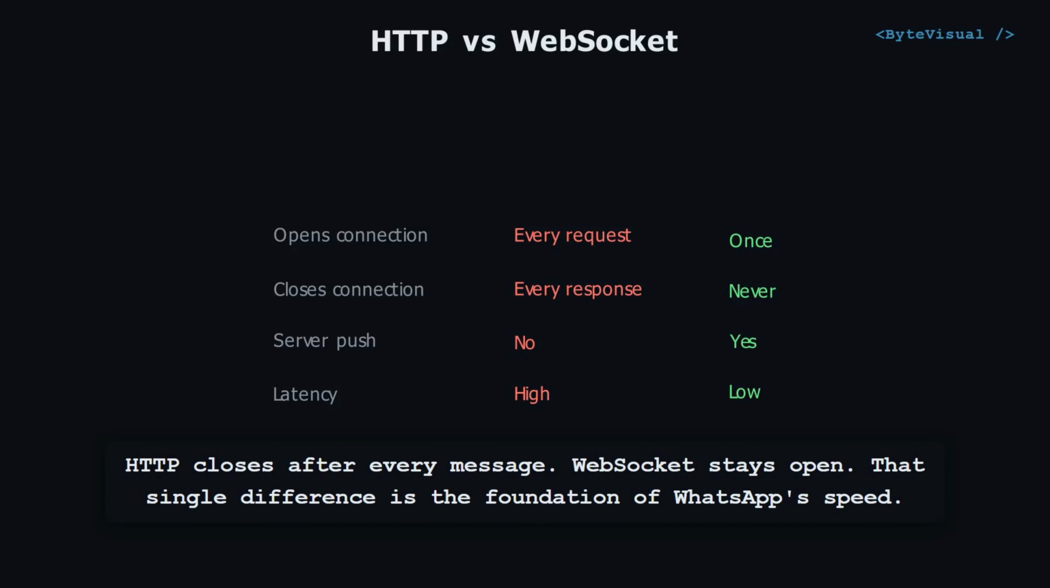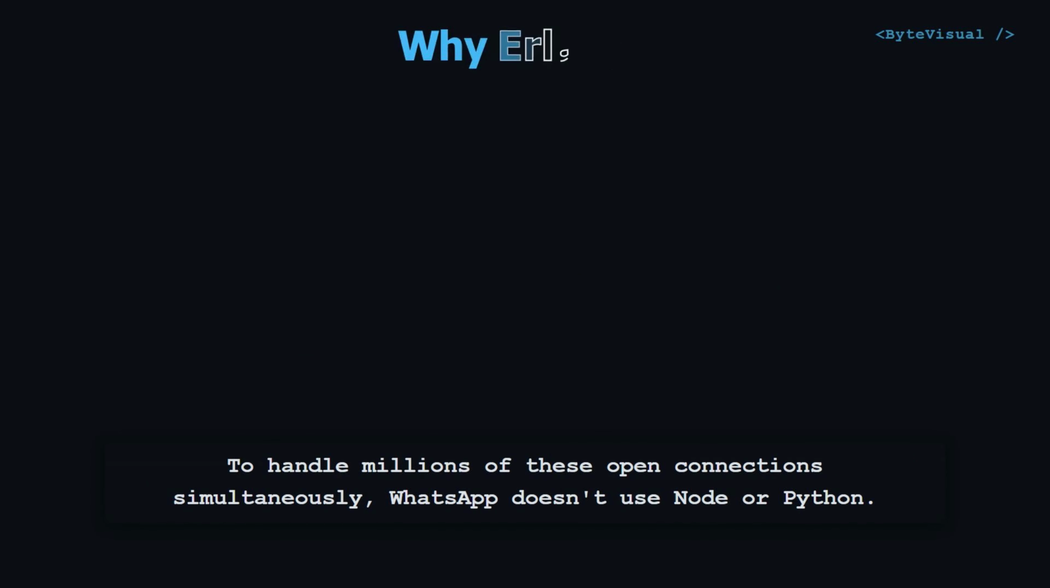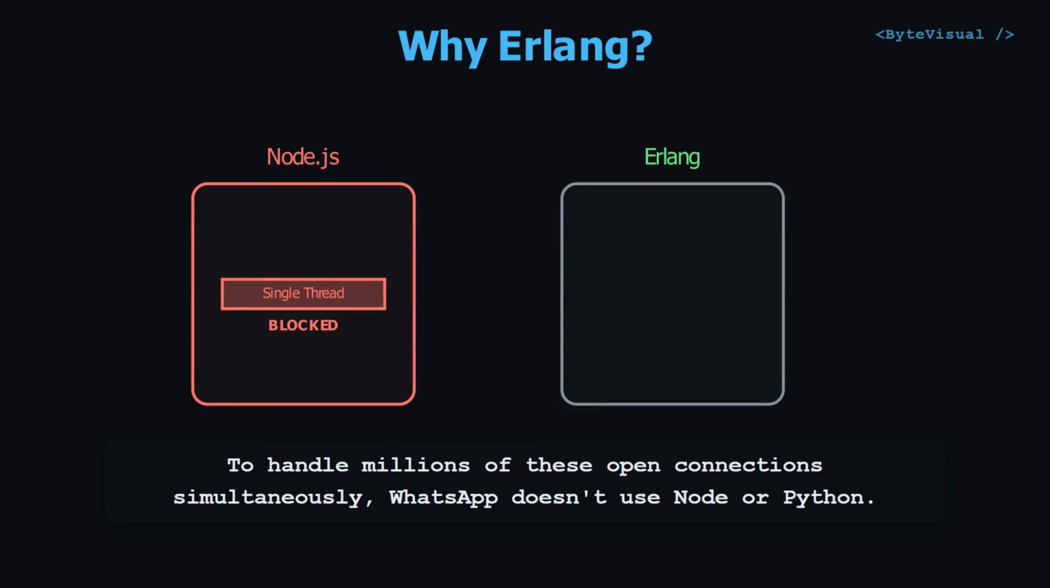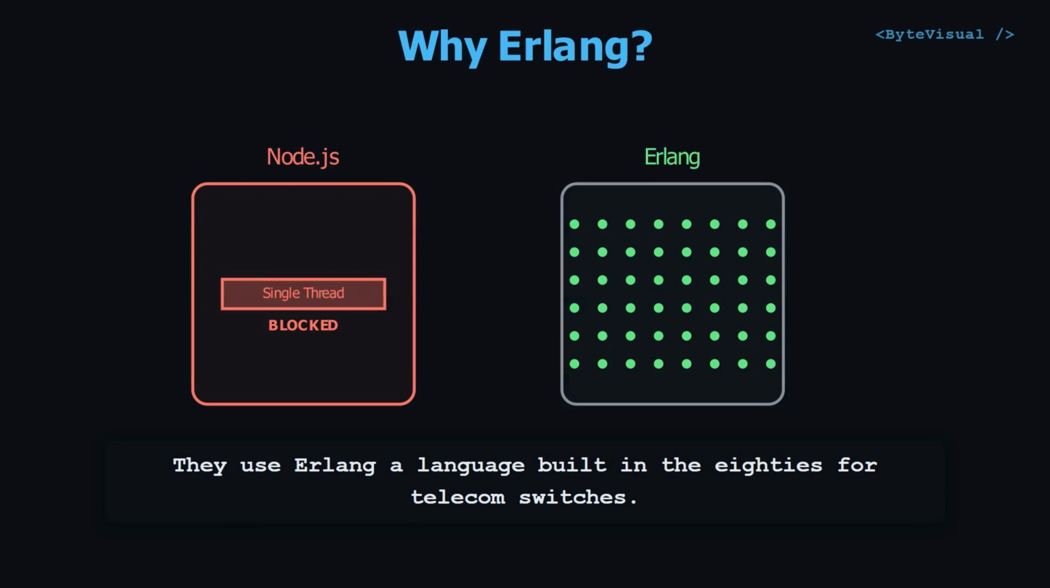HTTP closes after every message. WebSocket stays open. That single difference is the foundation of WhatsApp speed. To handle millions of these open connections simultaneously, WhatsApp doesn't use Node or Python. They use Erlang, a language built in the 80s for telecom switches.